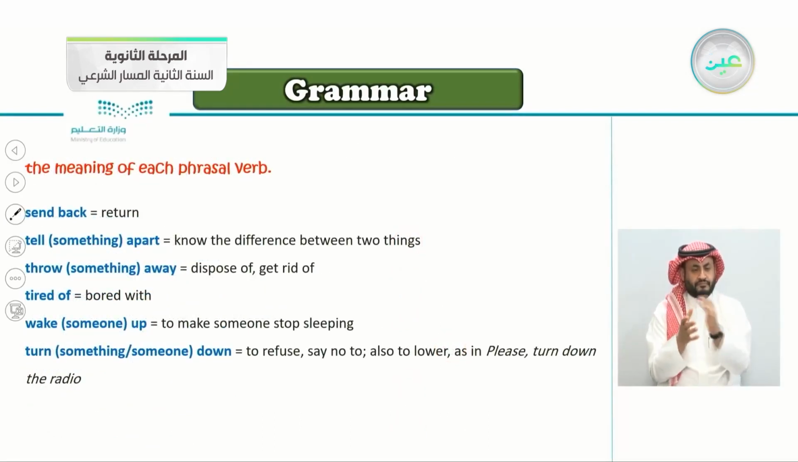So these are the meanings of each phrasal verb. Send back, it means return. Tell something apart, to know the difference between two things. Throw something away, dispose of, to get rid of. Tired of, bored, the one with the chocolate here. Wake someone up, to make someone stop sleeping. Turn something or someone down, to turn down is to refuse. When you turn someone down, it is to refuse his request. Say no. Also to lower, as in please turn down the radio.